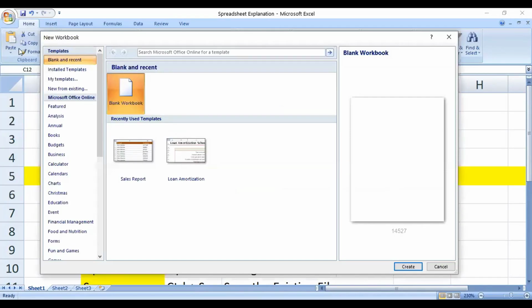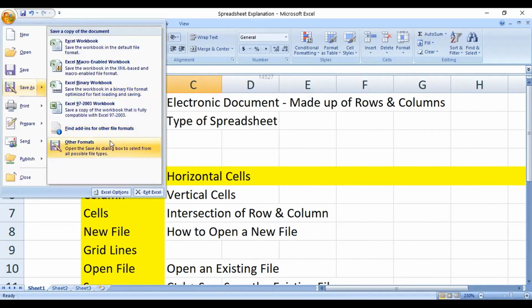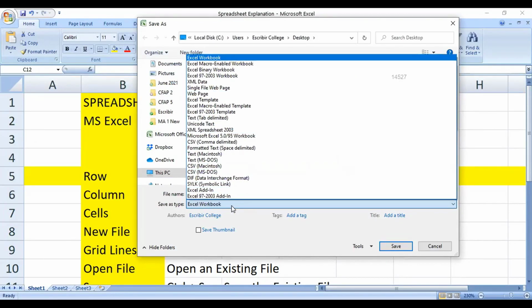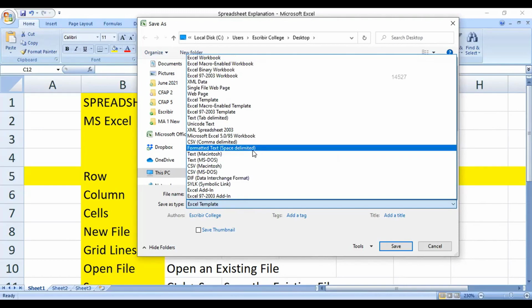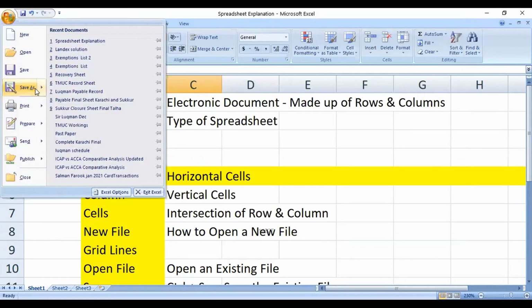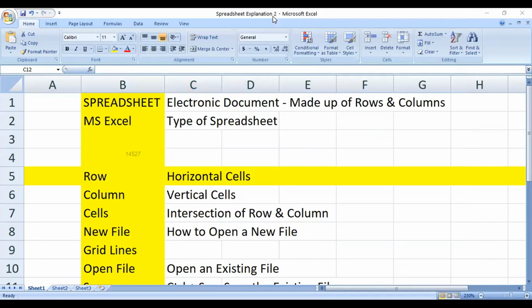Like for example, I'm going to say save it as other formats, and I would say PDF if I could. Okay, the feature is not available here with me. So you can save it in XYZ format. Now, there is another thing that we do with the save as function. I could say save as, and again, this is something up here. So I could say spreadsheet explanation 2. Now you can see the name of this file, spreadsheet explanation 2, which is opened right now.